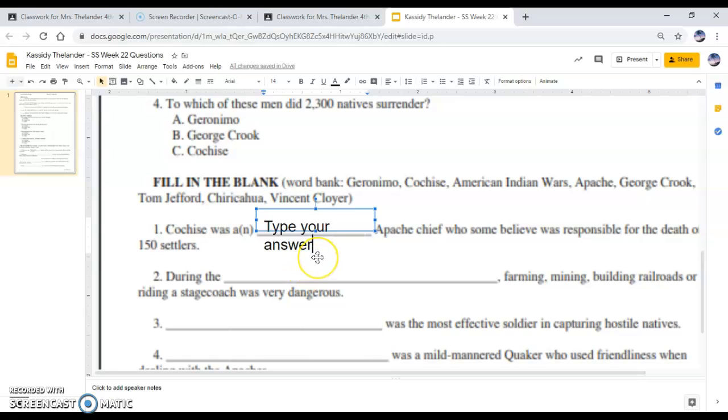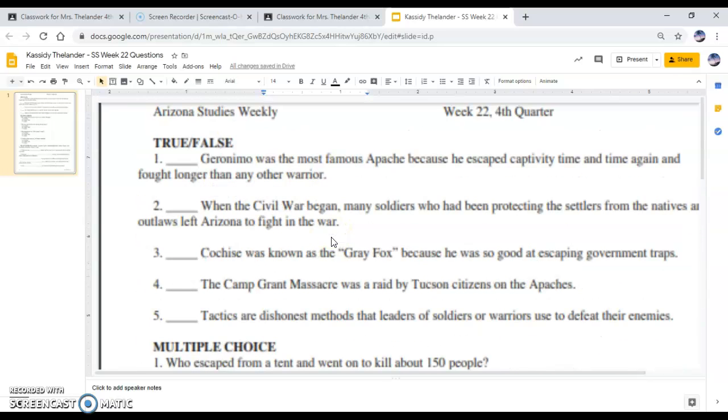Okay. So hopefully that helps. Keep in mind, none of this is going to be perfect. It's not going to all work out exactly the way we want it to. There's a lot of trial and error here. We're all learning this together, okay? Don't forget when you are done with your assignment that you want to click share and share it with me so that it will get turned in.